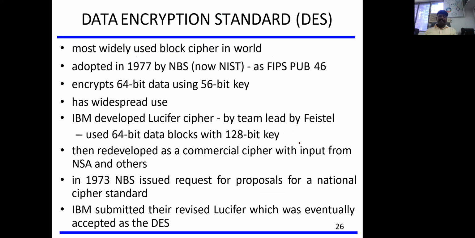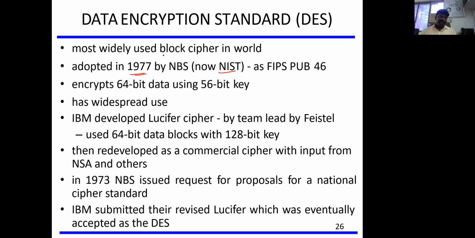I'll move to the next technique, which is called Data Encryption Standard. This was the first block cipher encryption technique, introduced by IBM and adopted by NIST, the National Institute of Standards and Technology, in the year 1977.